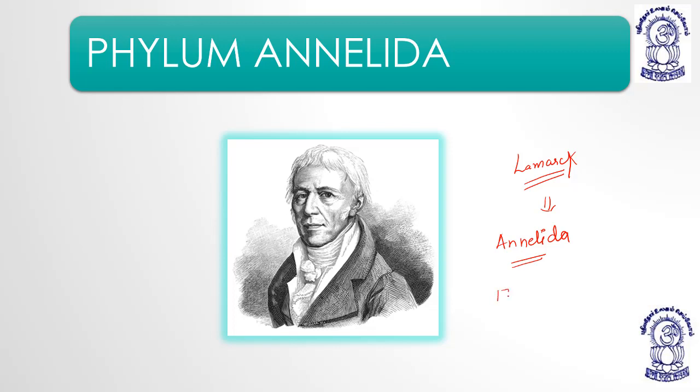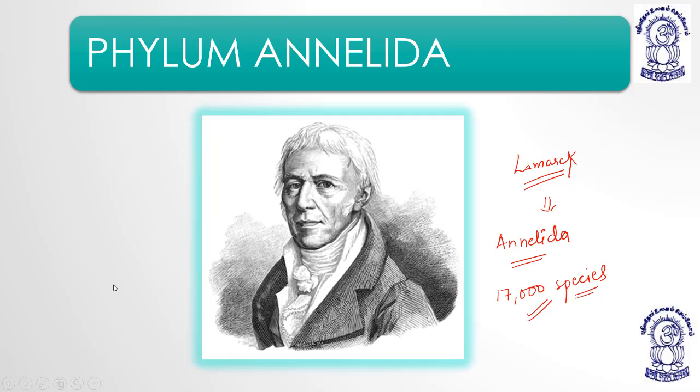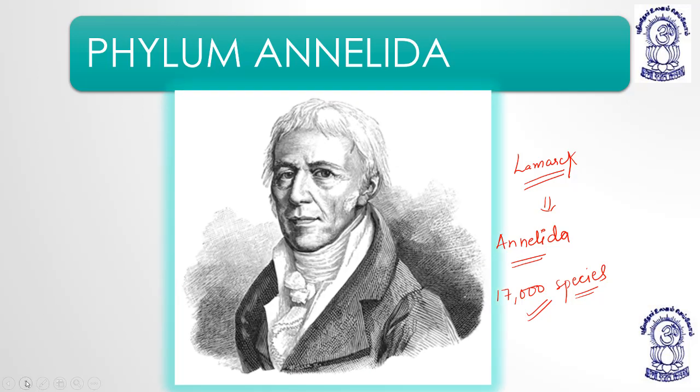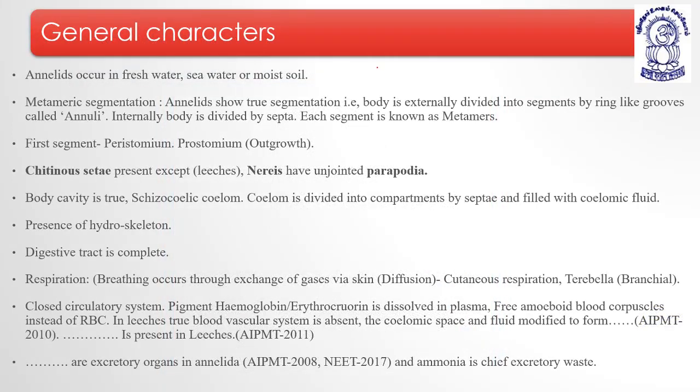Okay, around we have 17,000 species under this category. Okay, now coming to next, the general characteristics. What are the general characteristics of phylum Annelida? Annelids, they can be found in fresh water, in sea water, and moist soil. They are basically available almost in all the habitats, right?